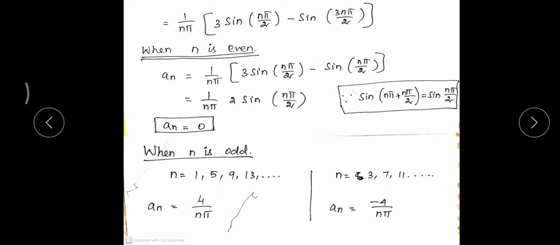So I got 3 values for an. When n is even, that is n is equal to 0, 2, 4, 6, 8, the an value is 0. When n is odd, there are two different conditions. n can be 1, 5, 9, 13 and so on, or n can be 3, 7, 11, 15 and so on. If n is equal to 1, 5, 9, the an value is 4 by n pi. If n is equal to 3, 7, 11, an is equal to minus 4 by n pi.